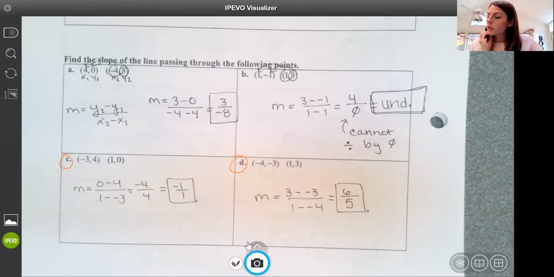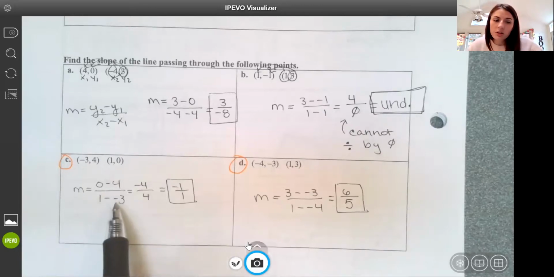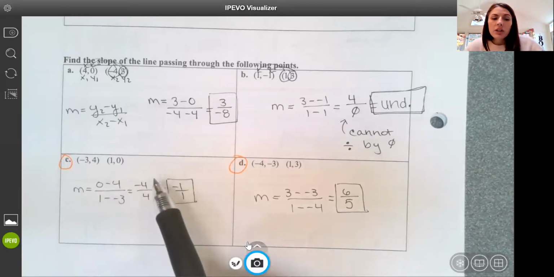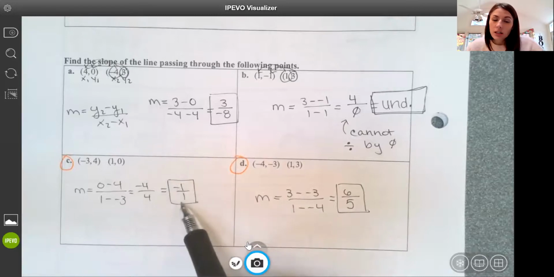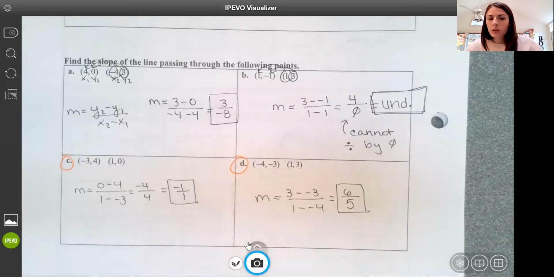Okay, so let's see how we did. On the first one, we do have a double negative in this denominator, so we should be adding. That gives me negative 4 over 4, which I reduced to negative 1 over 1. If you just have negative 1, that's okay. But when I'm specifically talking about slope, I like to write both the rise and the run, even if the run is only 1.